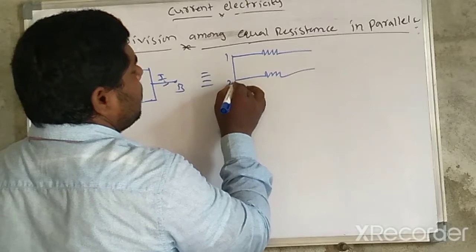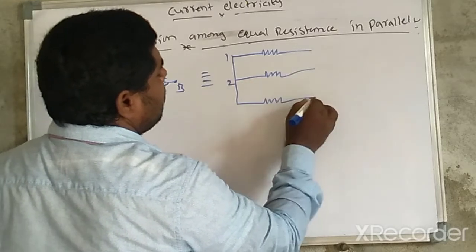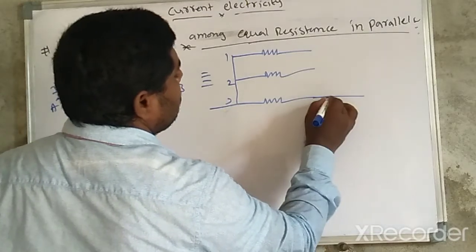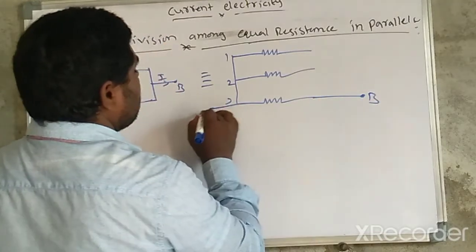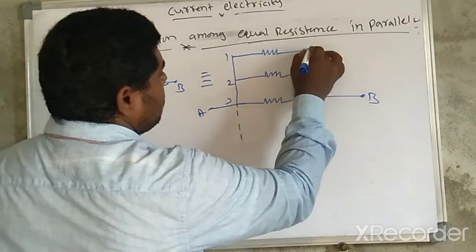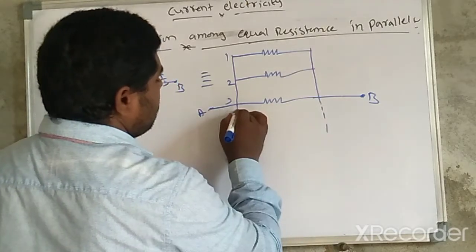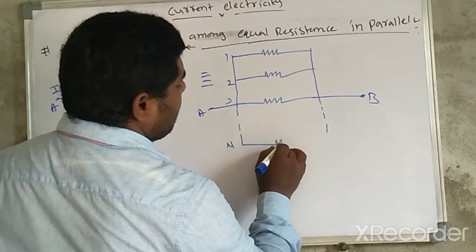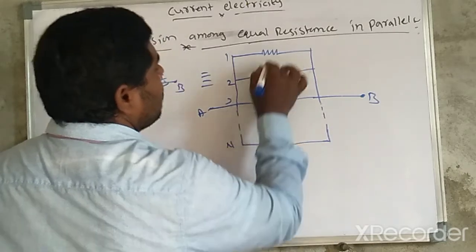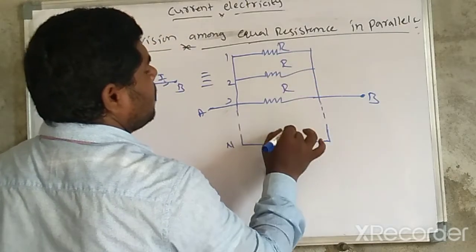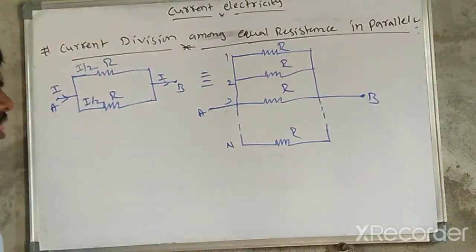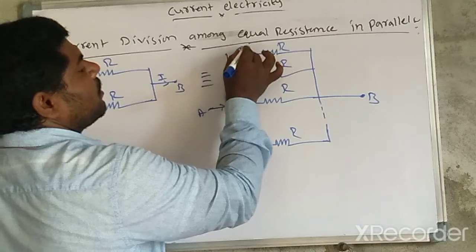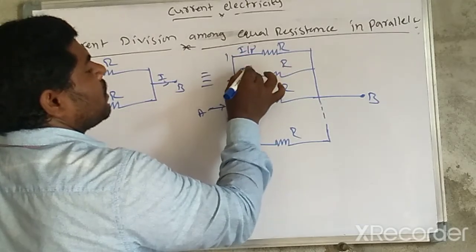This is the first one, second one, third one, up to the nth resistor, between points A and B. All resistors are equal, R each. Current enters here, so the current is divided by n.